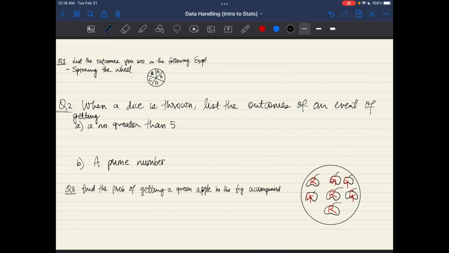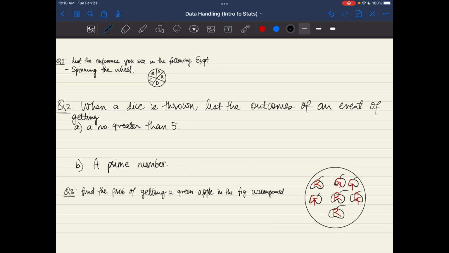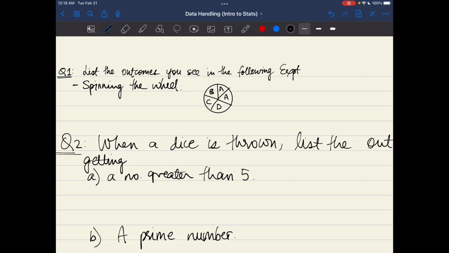Okay, now let's solve some questions together. The first question is, list the outcomes you see in the following experiment. The experiment is basically spinning the wheel, and we have been given the figure of the wheel. So let's list the outcomes we see in this spinning the wheel experiment. The outcomes can be A, B, C, and D. Therefore, the outcomes are A, B, C, and D.